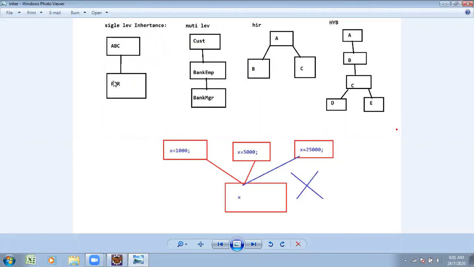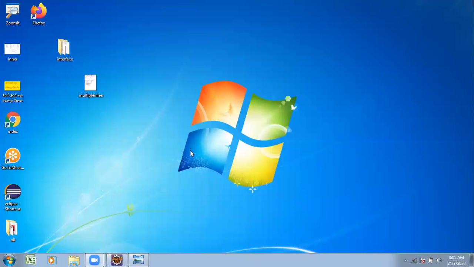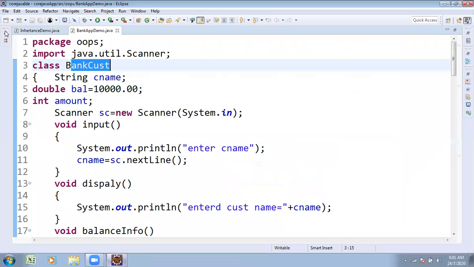Now we wanted to concentrate on one small question. In the interview round, they may ask: why does Java not support multiple inheritance? What is its solution? Now we wanted to concentrate on multiple inheritance, several super classes to one subclass. From that point of view, I am trying to write one small code.